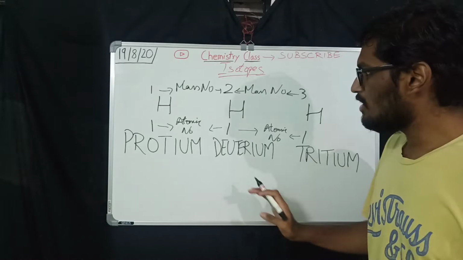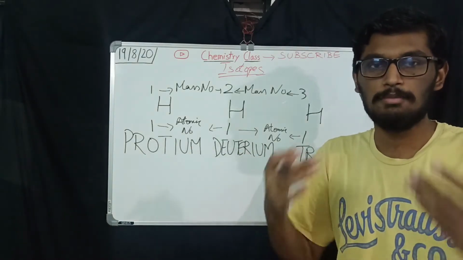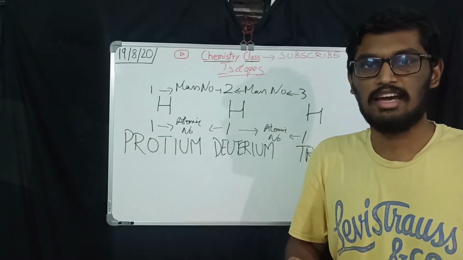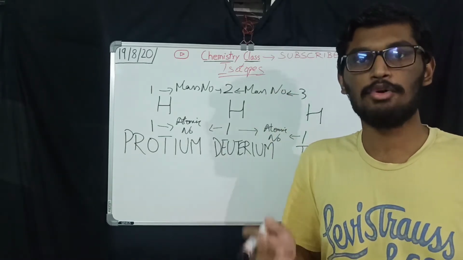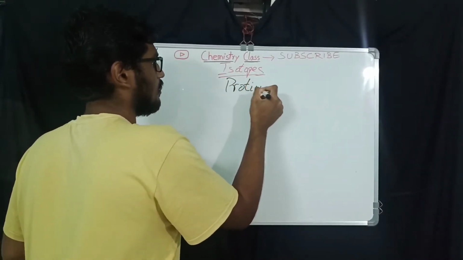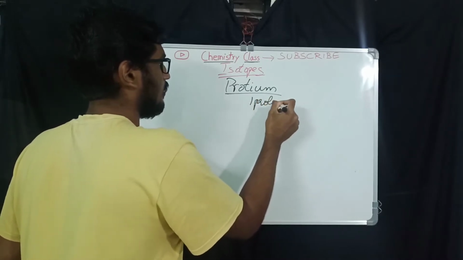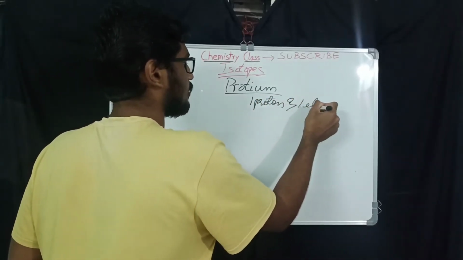So let's see in detail how protium looks, how many neutrons, protons and electrons it has. So first let's see about protium. Coming to protium, only one proton and one electron but no neutrons.